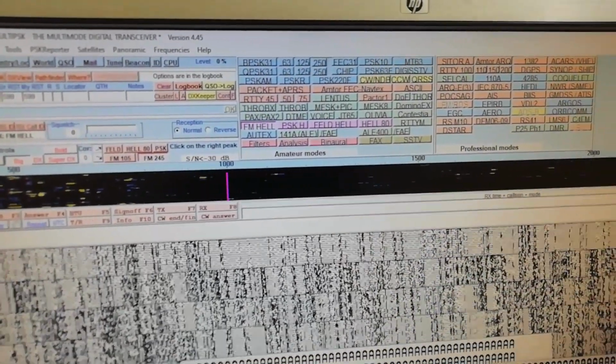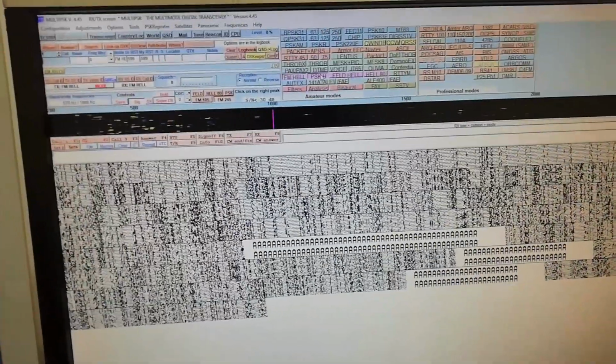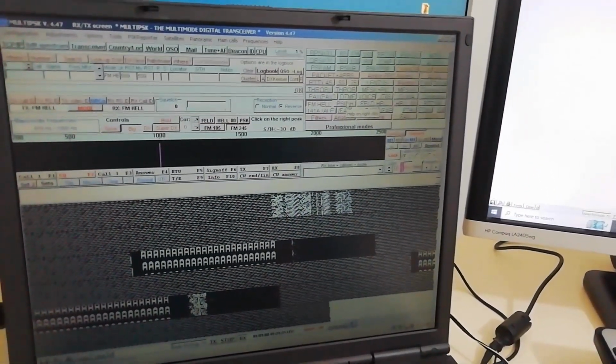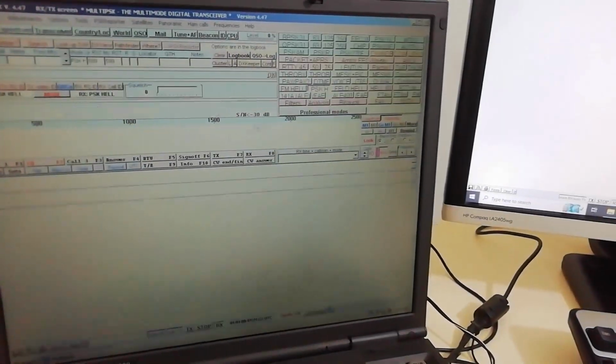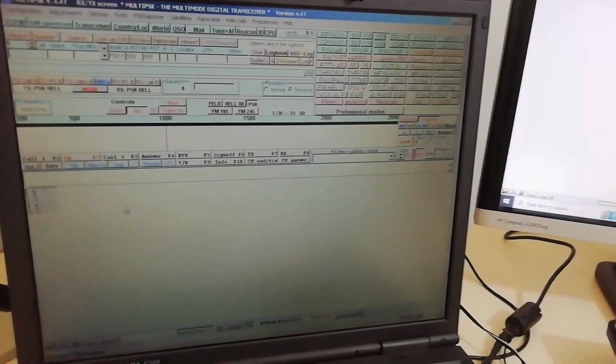So let's switch to PSKH, right? And we do have, okay, let me do that on this one, PSK, click, there you go. So now we are receiving here PSKH, and let's start sending some data on a transmitting desktop machine.